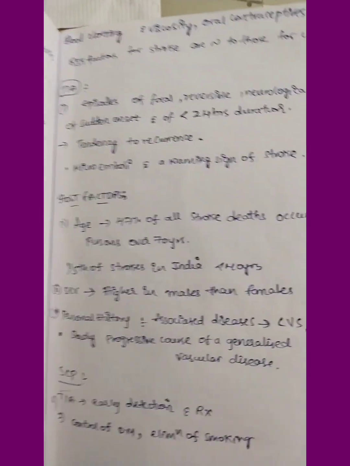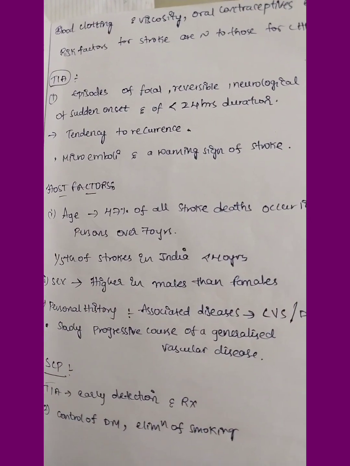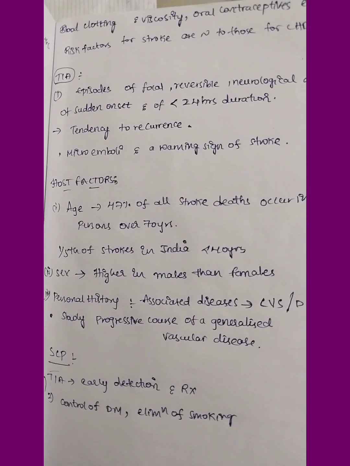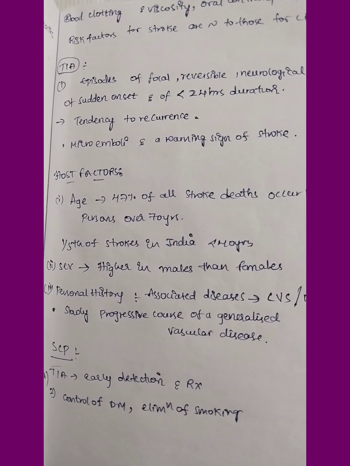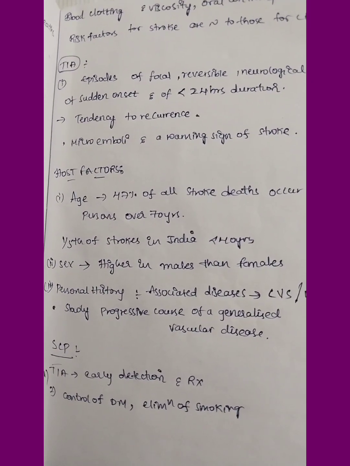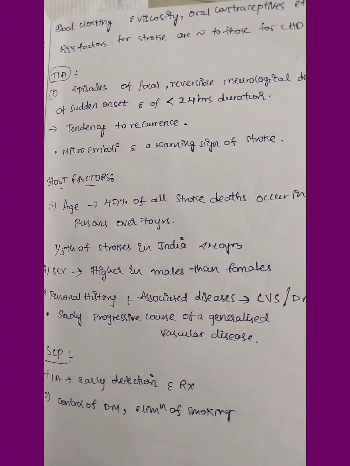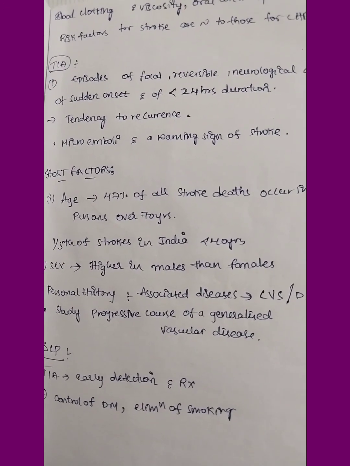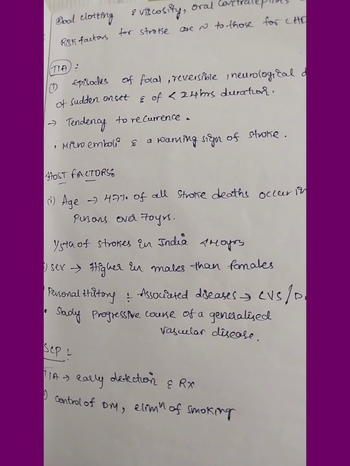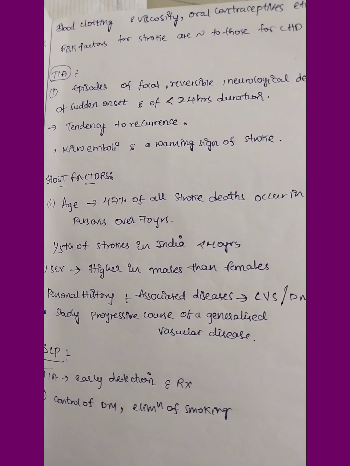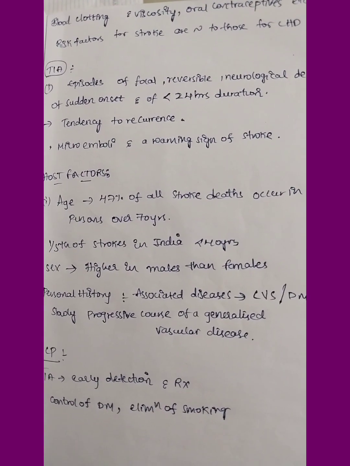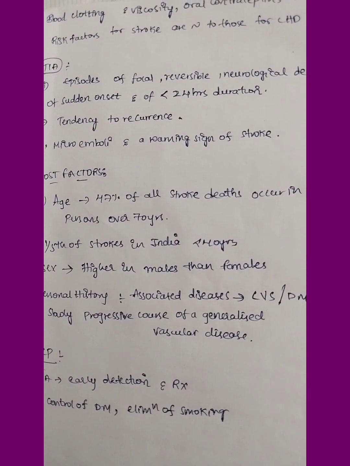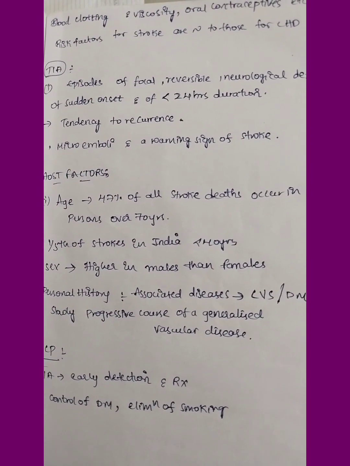Some blood clotting disorders, where the viscosity of the blood increases, may also lead to stroke. Oral contraceptive usage also leads to stroke, but many people omit it due to high estrogen and progesterone. Estrogen is actually good for the heart, it increases HDL levels, but sometimes progesterone supplements may lead to dangerous effects which may lead to stroke. Risk factors for stroke are similar to those of coronary heart disease.